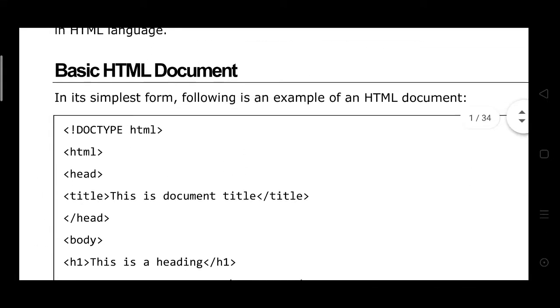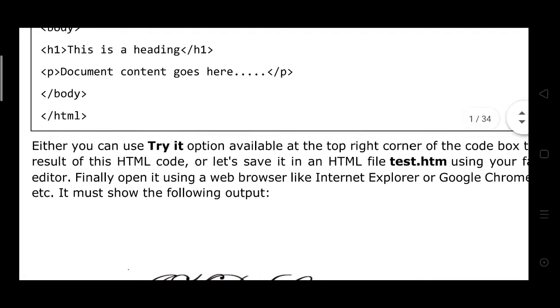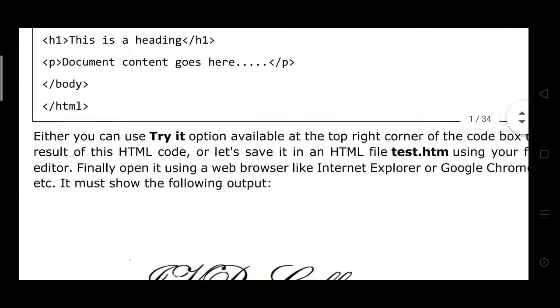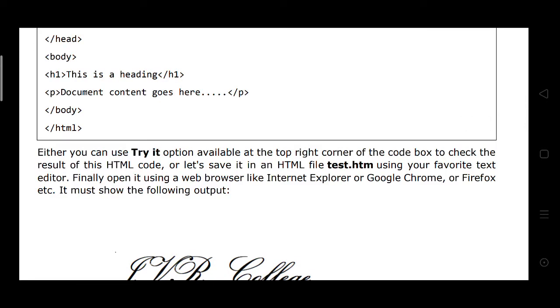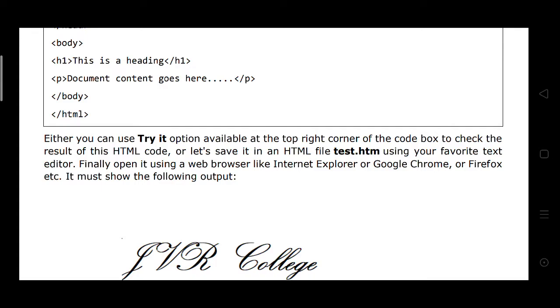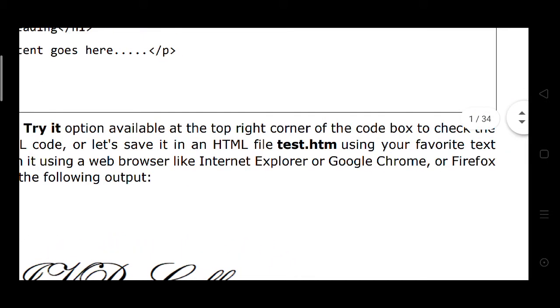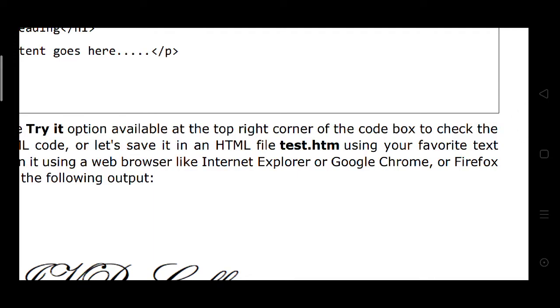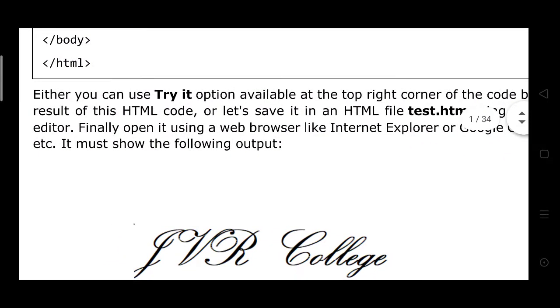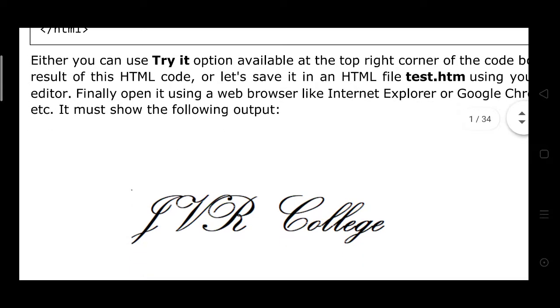Here we see the example of HTML. Either you can use Try it or write in your favorite text editor, any text editor like Notepad, and save it as test.html or HTML, and then you may select the browser like Internet Explorer, Google Chrome or Firefox, Mozilla Firefox, whatever it may be, and it displays the output here.